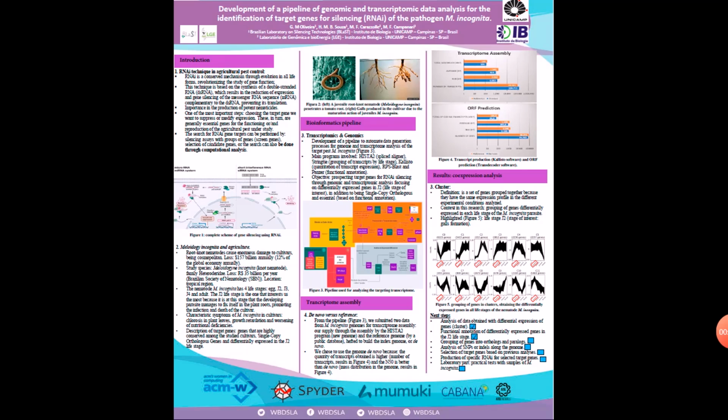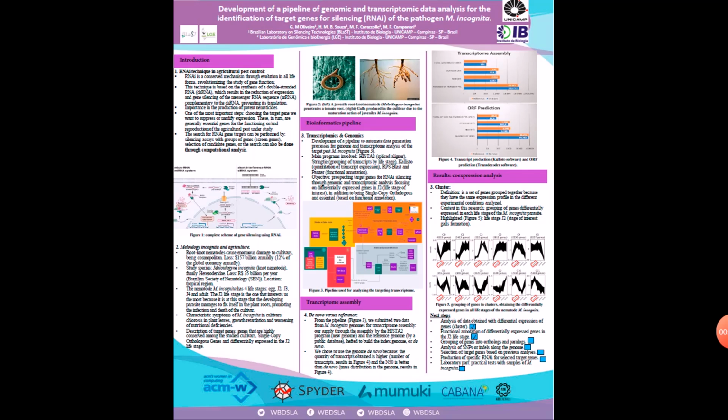Hi everyone who is currently watching my poster presentation for the second edition of the Women in Bioinformatics and Data Science LA conference. In this presentation, I will tell you a little about my scientific initiation project, which I carry out at the Brazilian Laboratory of Science Technologies, called Development of a Pipeline of Genomic and Transcriptomic Data Analysis